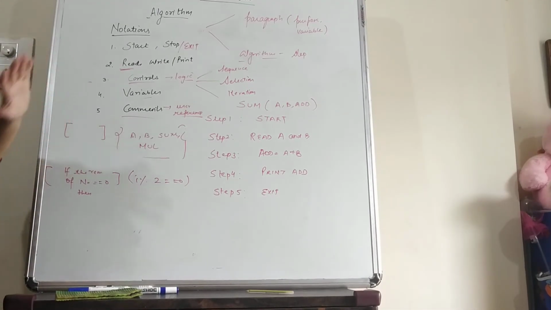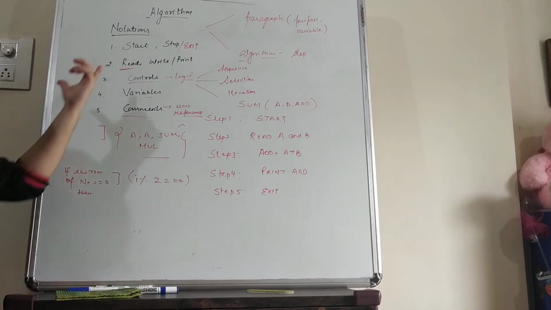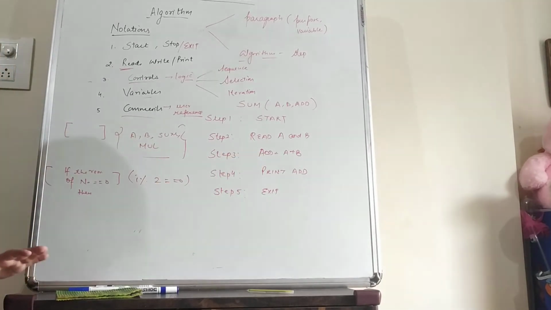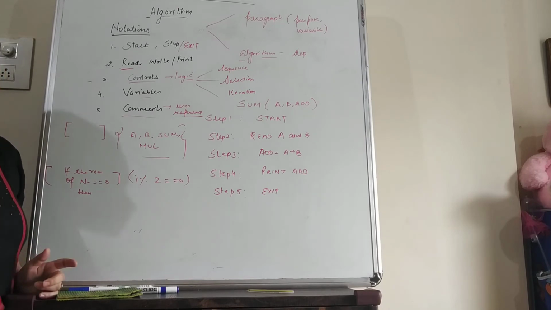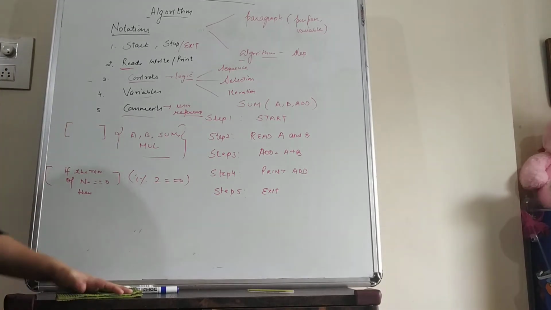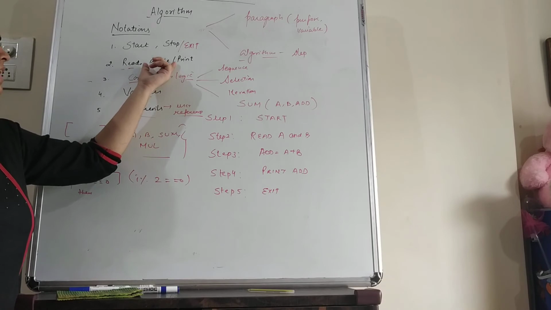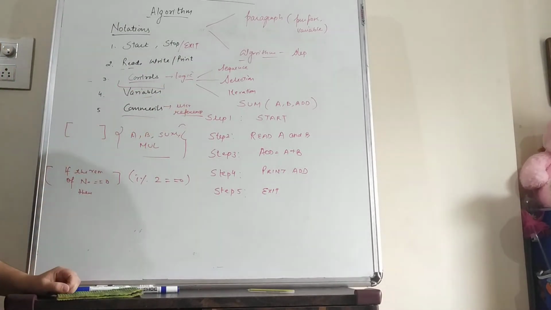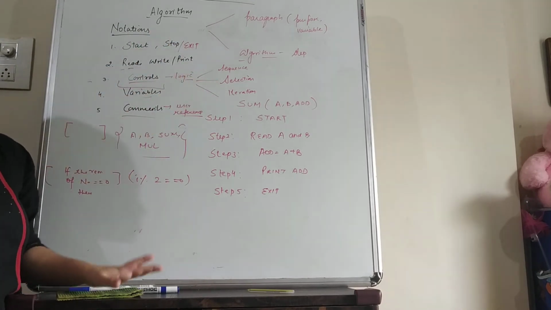So students, start with the notation. First is start and stop. When we start the algorithm, we have to begin with the start step, and at the end we have to write either exit or stop in the last step. Next is read and write. When we want to get any value from the user, we use read variable, and when we want to display values, we use either write variable or print variable. After this, if we want to write any logic in our program, then we can use any of the control structures.